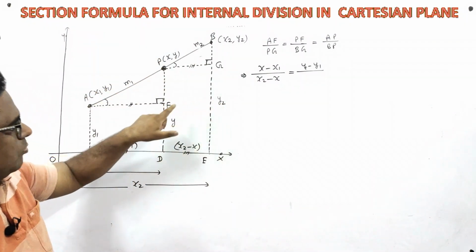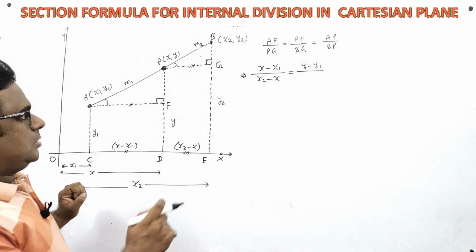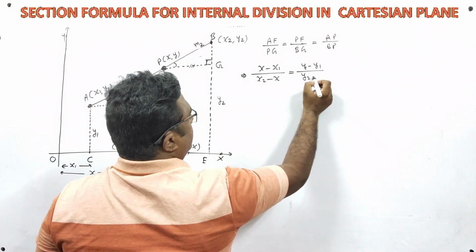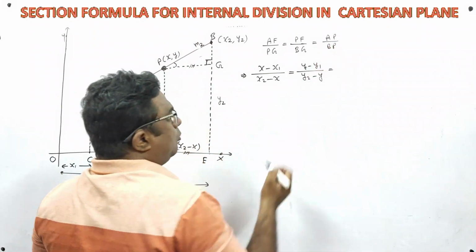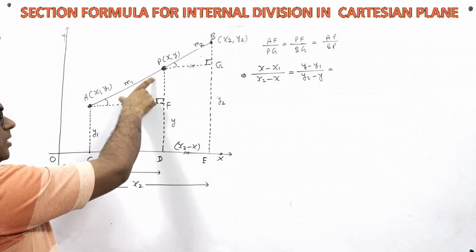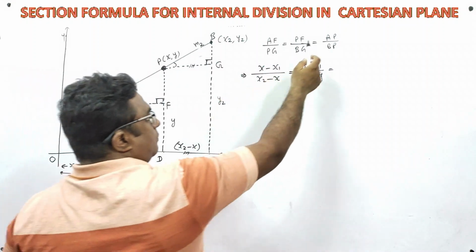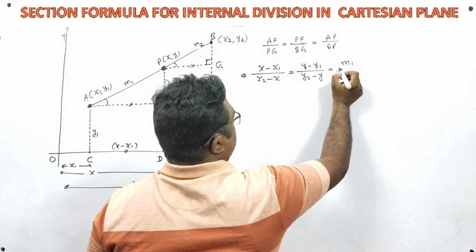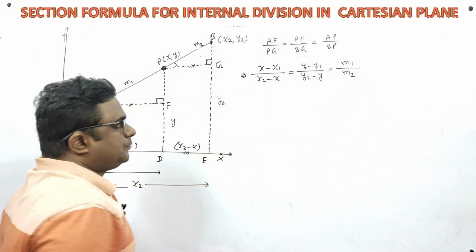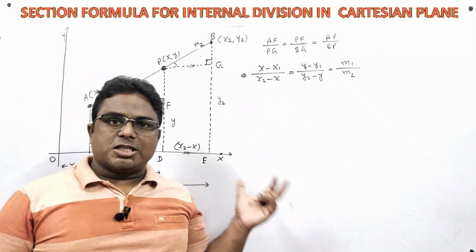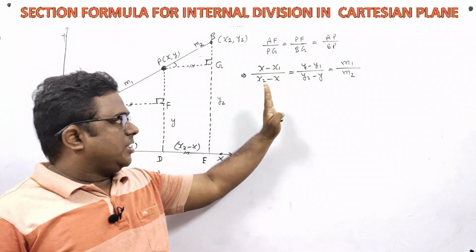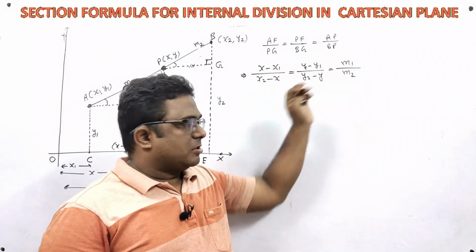So from y2 subtract y, BG will be y2 minus y. Now AP upon BP. So actually AP upon BP is the ratio of this part and this part. So in place of AP upon BP you can simply write m1 upon m2. Here in this step we have obtained three sides: first side, second side and third side.